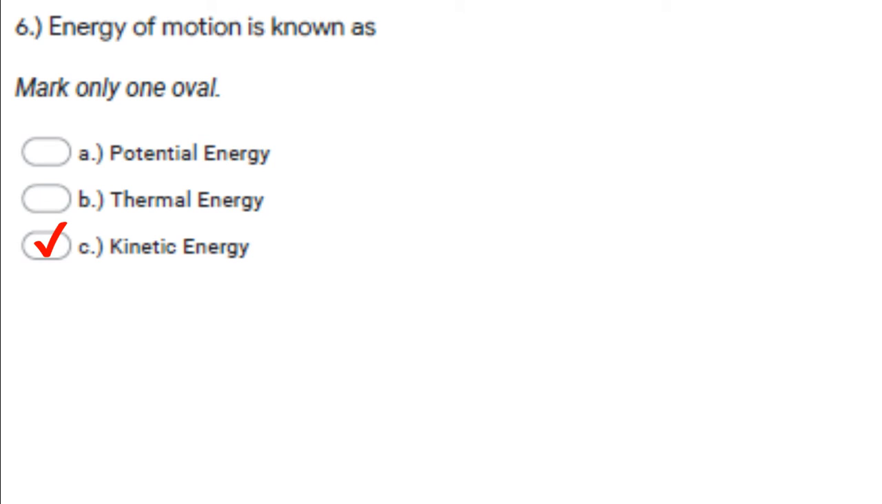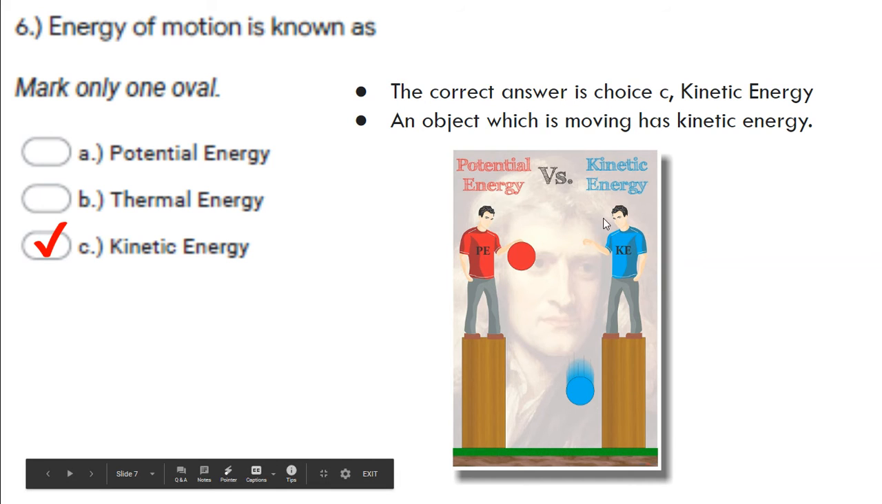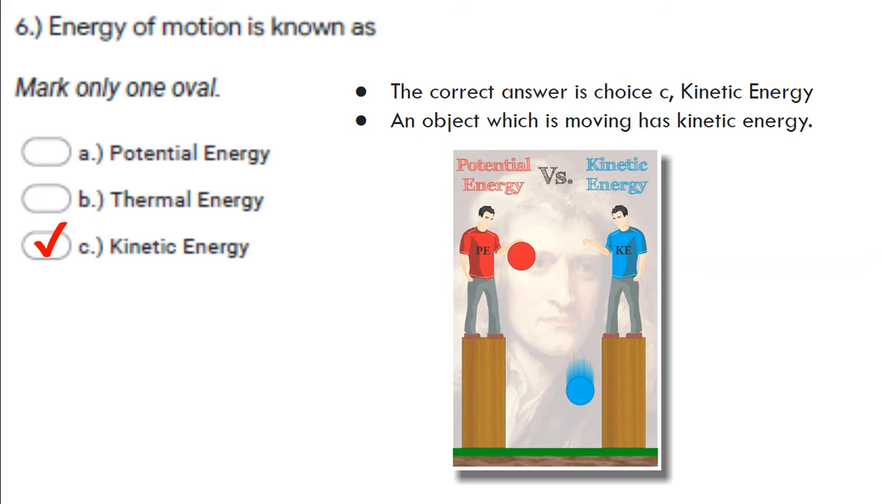Right, the correct answer is C, kinetic energy. An object which is moving has kinetic energy. So on the side, we have an object with potential energy as stored energy. It's not moving, it's energy of position. So right now, this ball over on the left has a potential to have moving energy, but it's not moving, so it has potential. The kinetic energy, the ball is moving, so it has kinetic energy, the energy of movement.